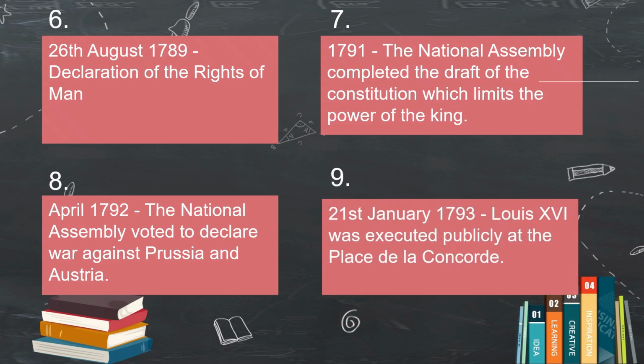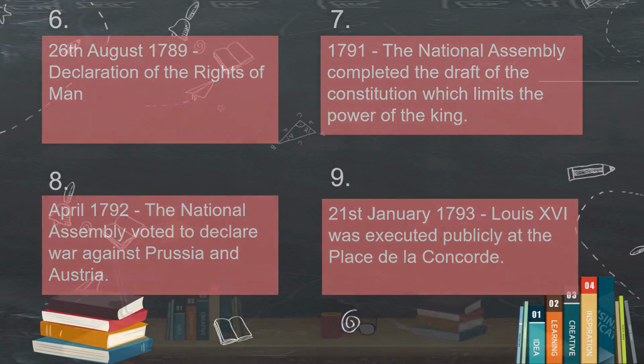1793, the time for the Reign of Terror begins. By 1793, the revolution turned dark. The king, Louis XVI, was executed by guillotine and chaos followed.